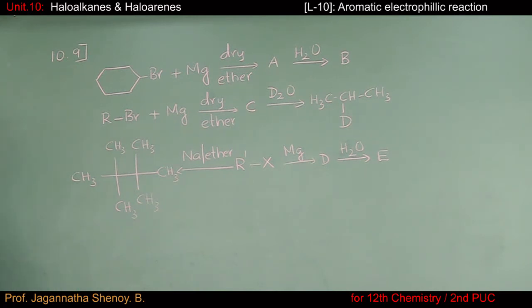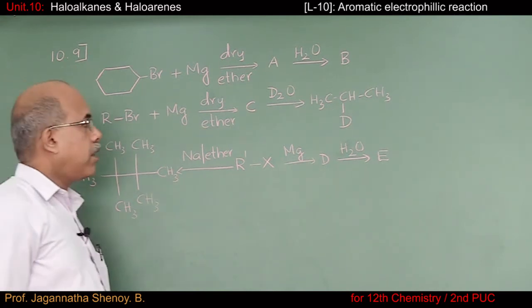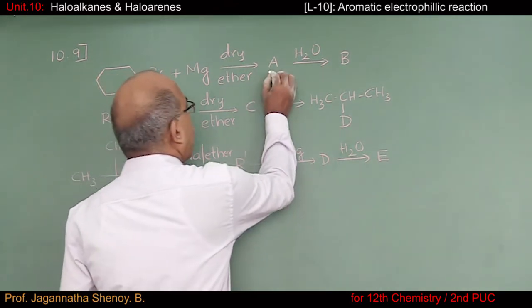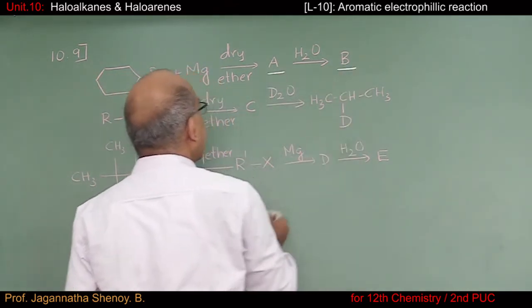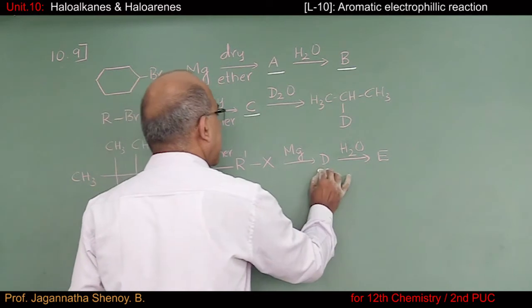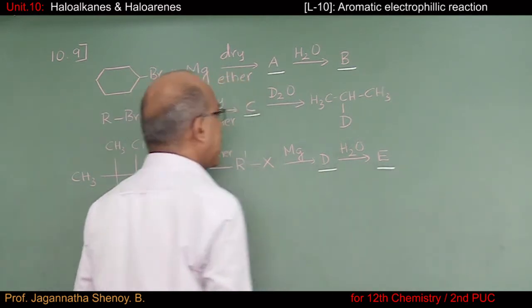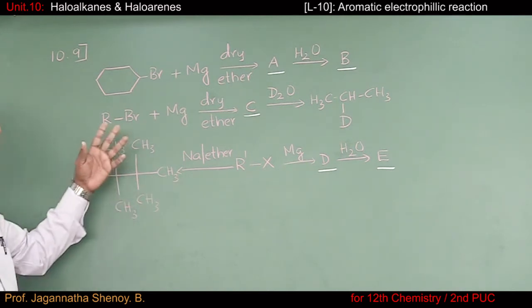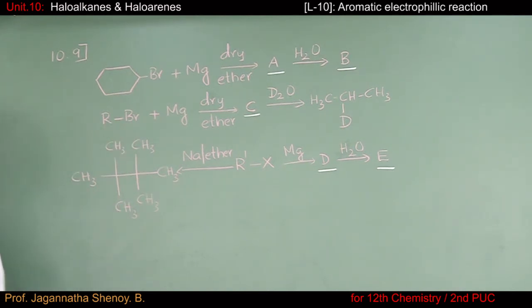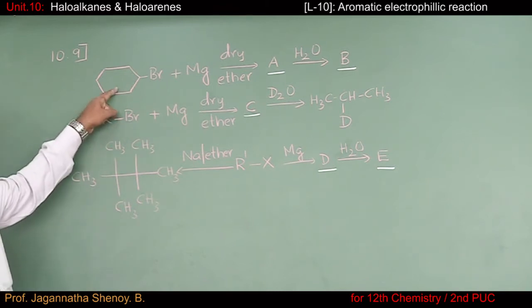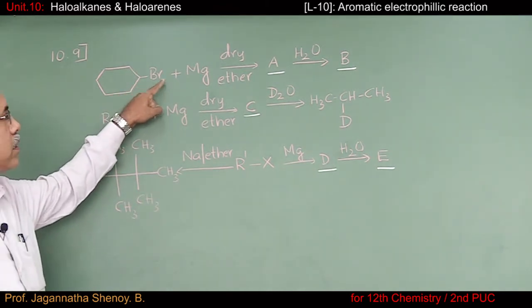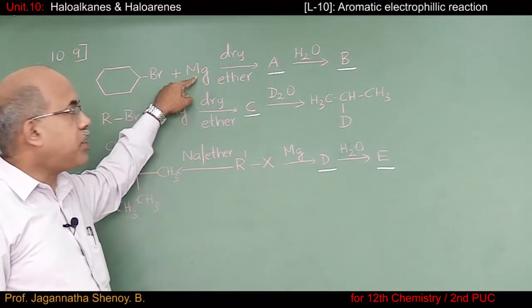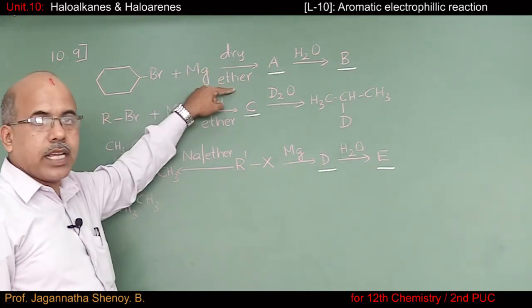So this is the given problem. In this problem, we have to identify what are A, B, C, D and E. From the previous knowledge, whatever we have with the chemical properties of haloalkanes and haloarenes, we must be able to explain this reactions. This is a cyclohexyl bromide. I am going to treat it with magnesium in presence of dry ether.